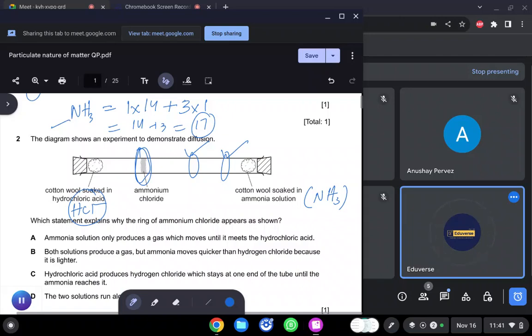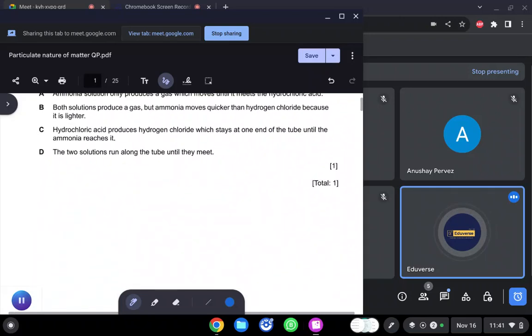Okay, so for HCl I can use this space. HCl is equal to how many hydrogen? 1. Multiply by 1 because it is the AR of hydrogen. Then plus chlorine. How many chlorines are there? 1. What is the AR of chlorine? The AR of chlorine is 35.5. I extracted this one from the periodic table.